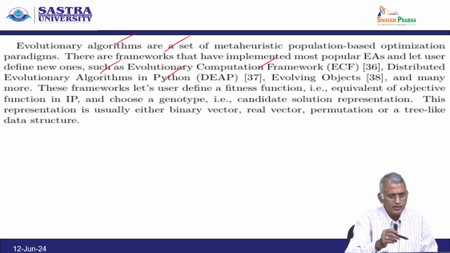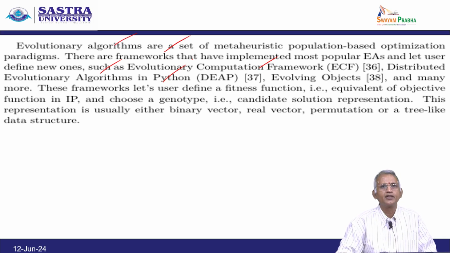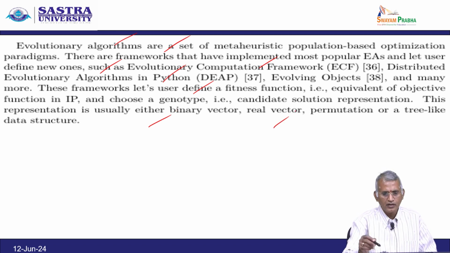These frameworks let the user define a fitness function, which is the equivalent of the objective function in IP, and choose a genotype, that is, a candidate solution representation. This representation is usually either a binary vector, a real vector, a permutation, or tree-like data structures.